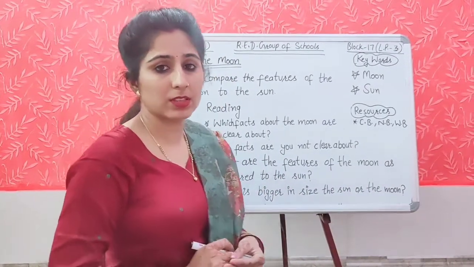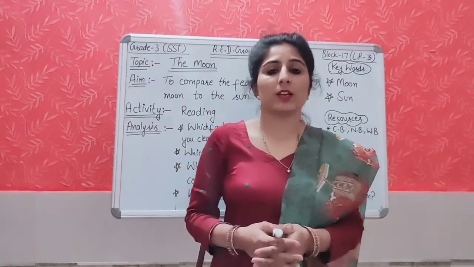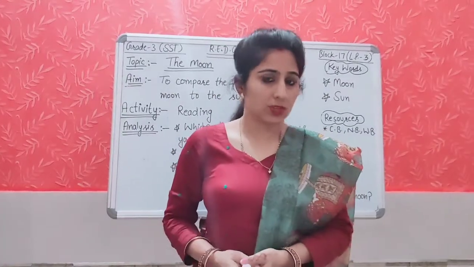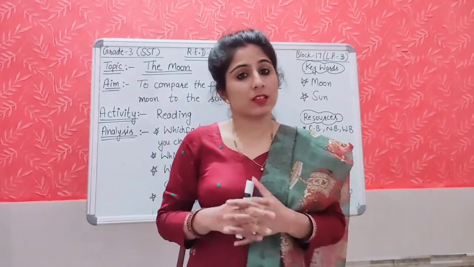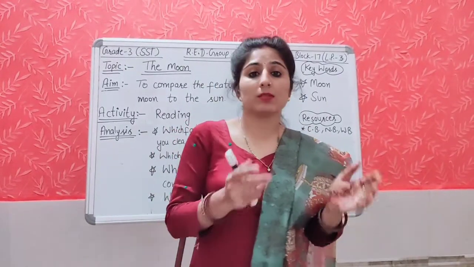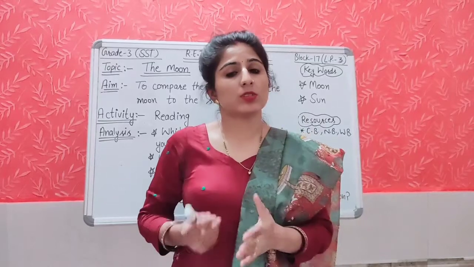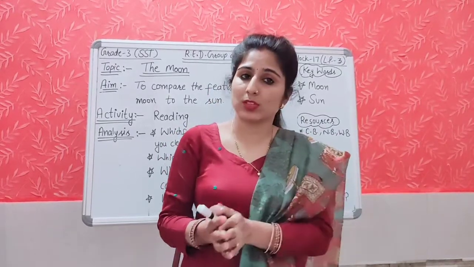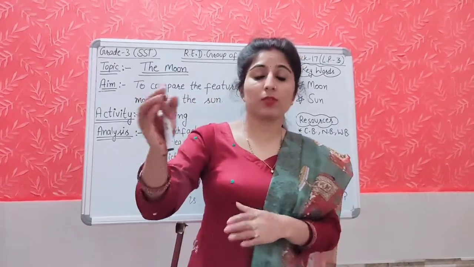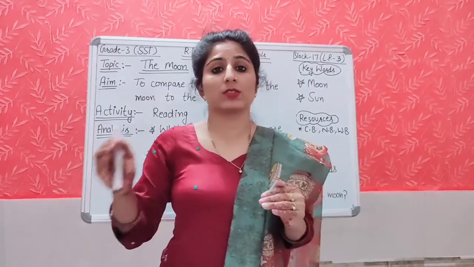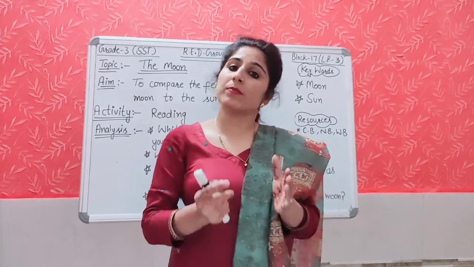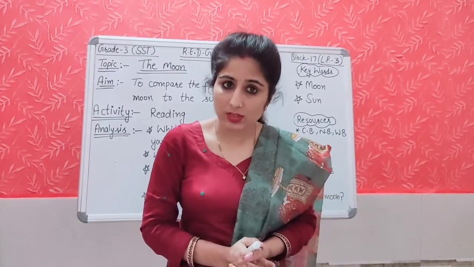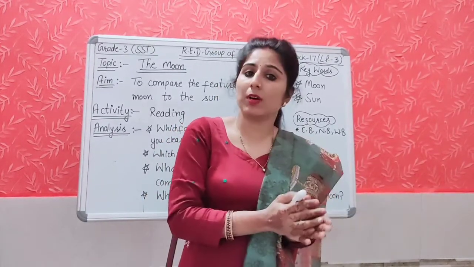Next question is, which is bigger in size, the sun or the moon? Both the sun and moon look the same size from the earth, but in fact the sun is much bigger than the moon. The moon is much closer to the earth as compared to the sun, because the sun is far away from the earth, and the moon is closest to the earth as compared to the sun. So when we see the sun and moon, they look the same in size.